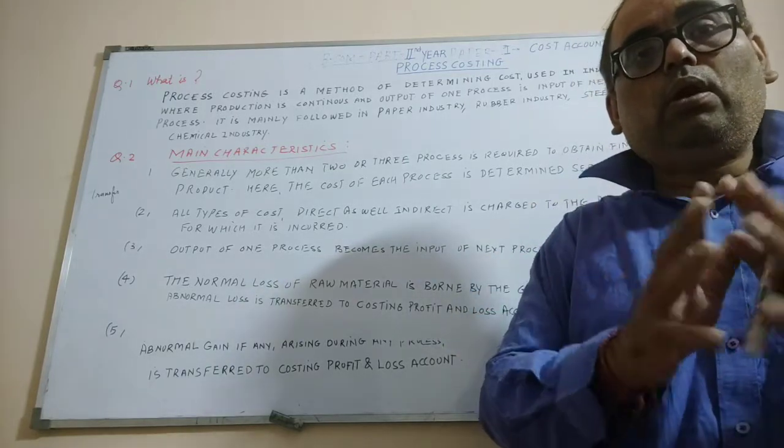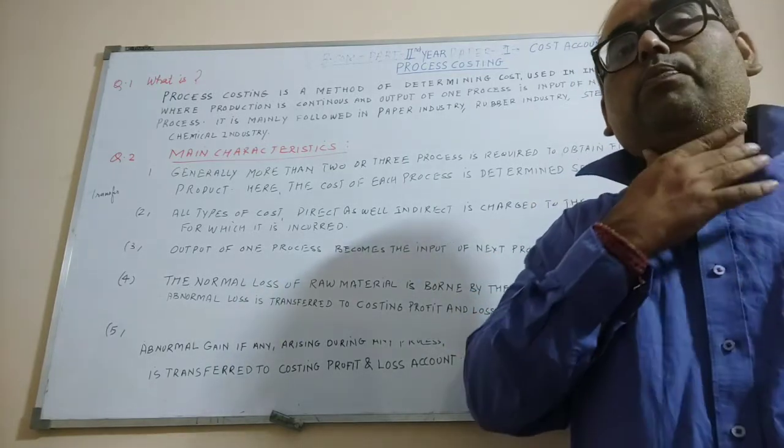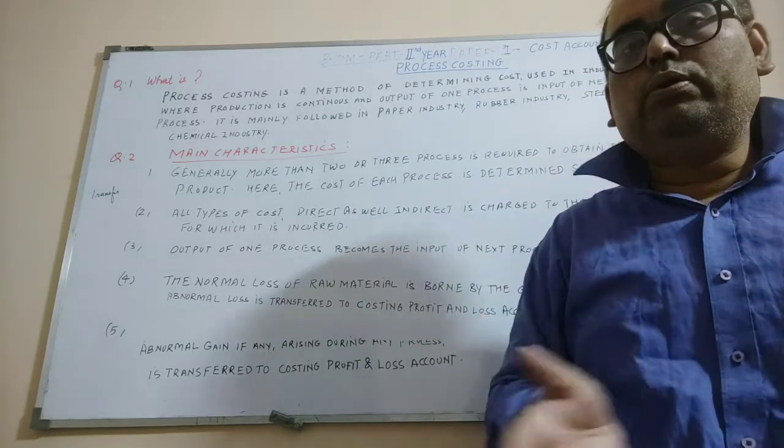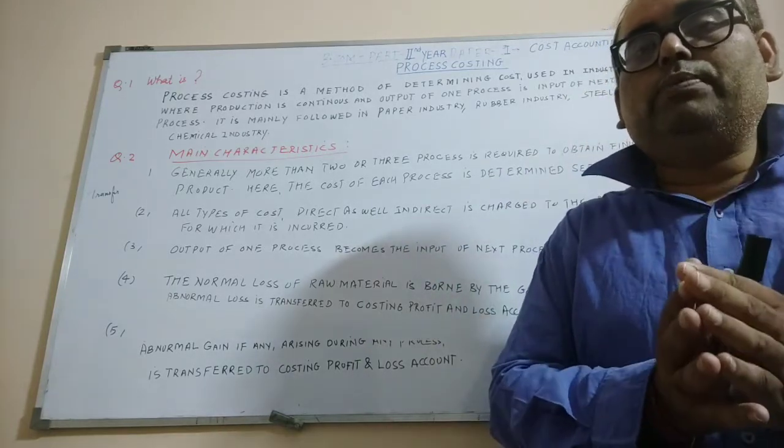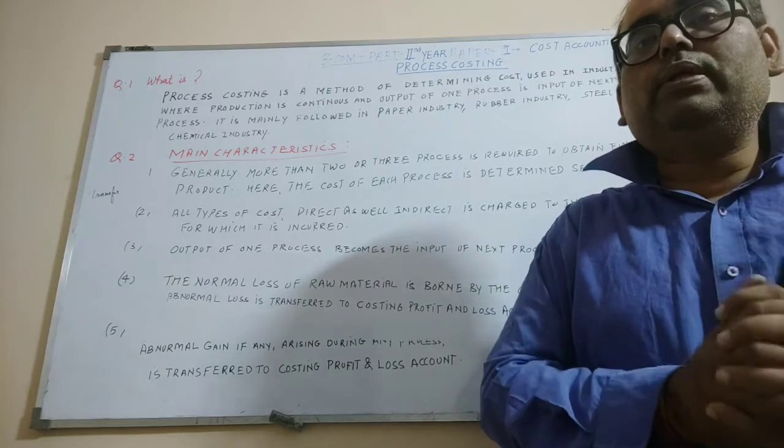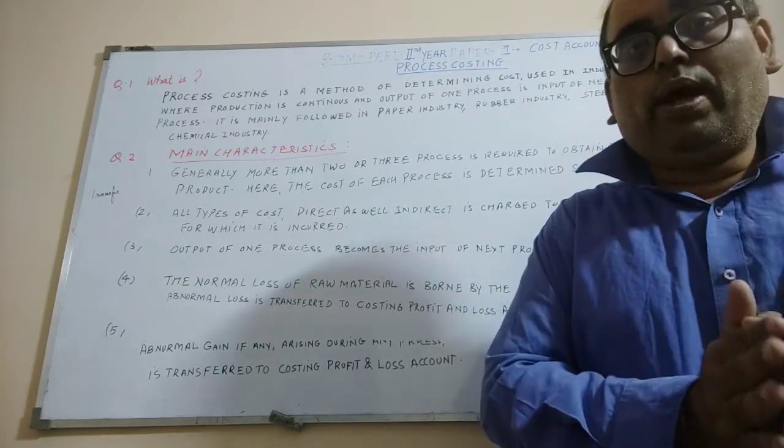We are not determining the indirect cost on total product. We are determining the direct cost as well as indirect cost process wise.